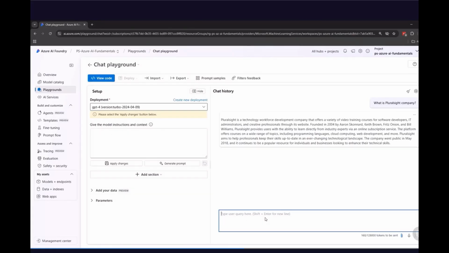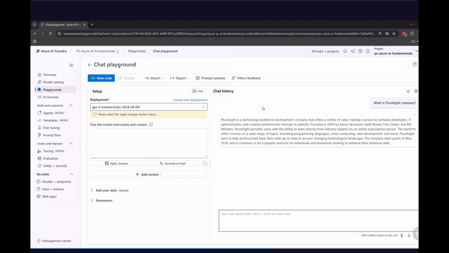It means that we will have to connect data source to this model, so this model can access this data and provide proper answers. And this is one of the techniques that is called retrieval augmented generation. So we are asking the question to the model, but also this model can search into data source and provide the proper answers and data in the responses. So now let's see how to connect Azure AI Search Service to this playground.